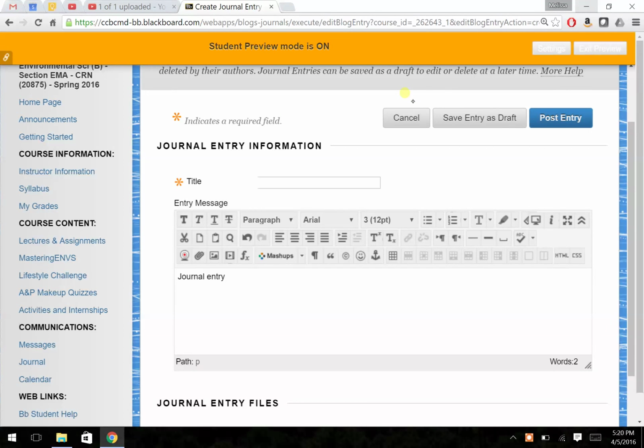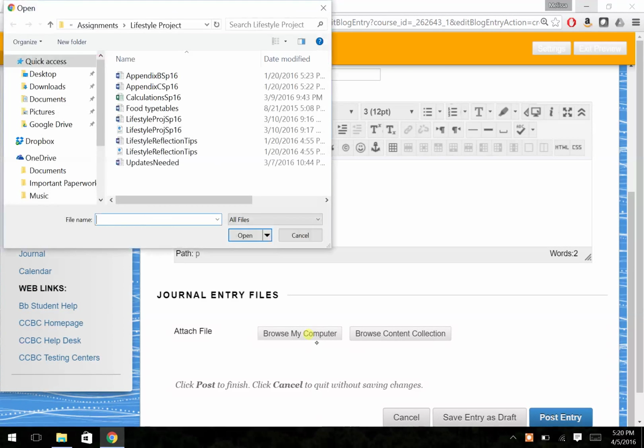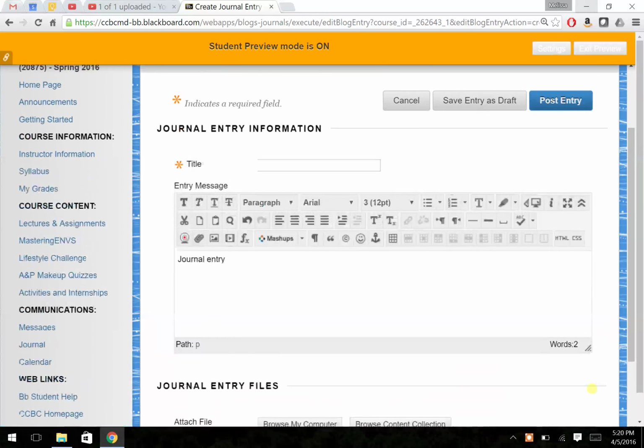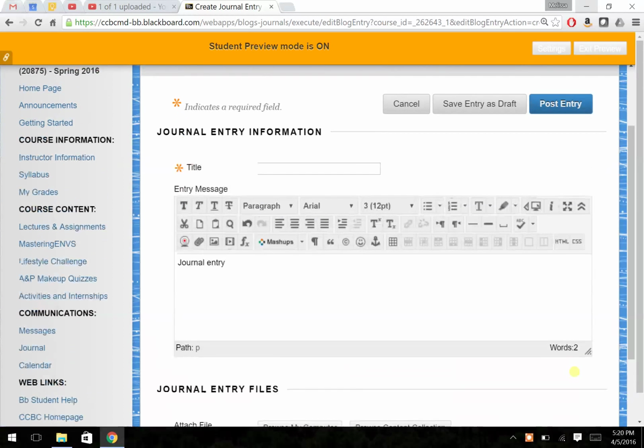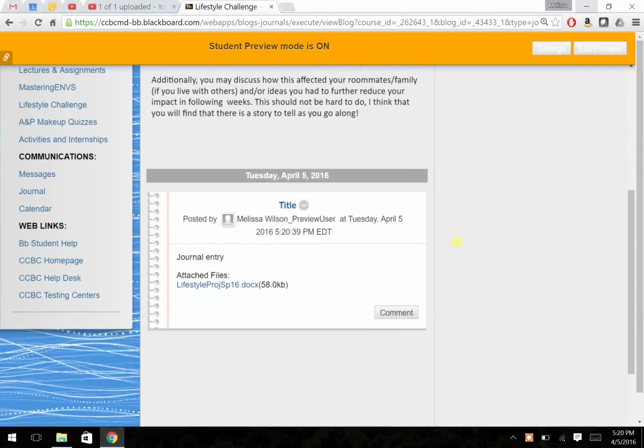The other thing you can potentially do is browse my computer and attach a Word document that you've typed into. So for instance, we'll just do the actual assignment that I have written here. So you could also type up everything into a Word document and post it that way. So you'll type in your title, and then you'll post your entry. So then you'll see, here's your entry down here. You've typed it in, attached it. That way I can open it up and read what you've written.